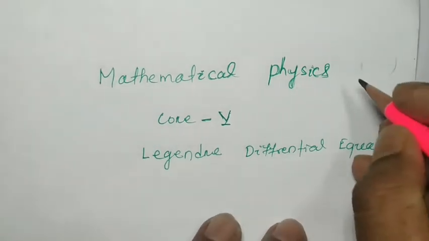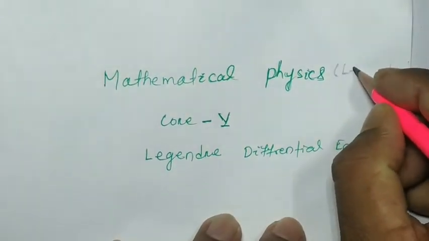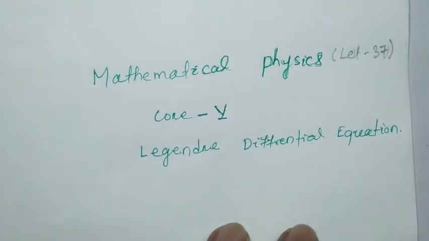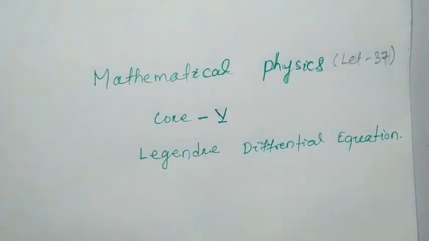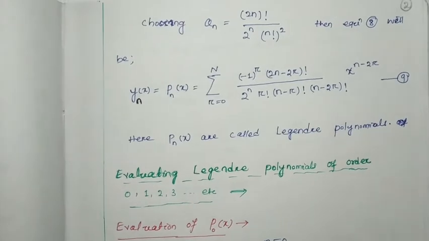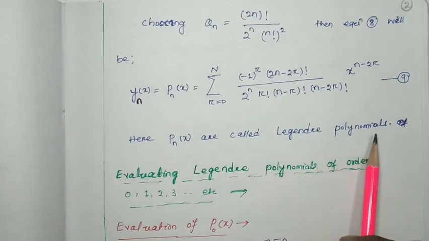This is lecture number 37. In our last class we discussed up to equation number 9, which is called the Legendre polynomials.